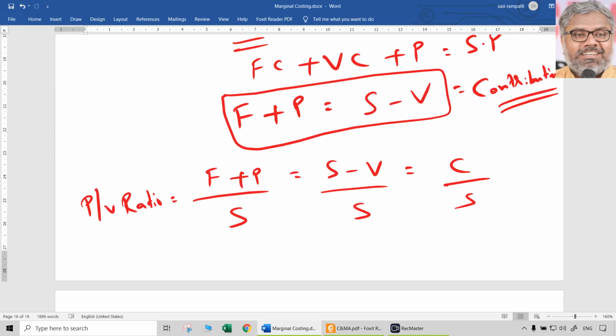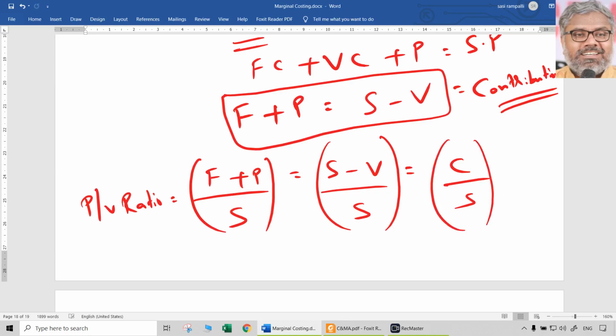What are the formulae? Fixed cost plus profit divided by sales, which is nothing but contribution by sales, or sales minus variable cost divided by sales, which is also nothing but contribution by sales, or if you know contribution directly, contribution divided by sales. Of course, all of them have to be multiplied by 100 in order to express the same PV ratio in percentage terms.